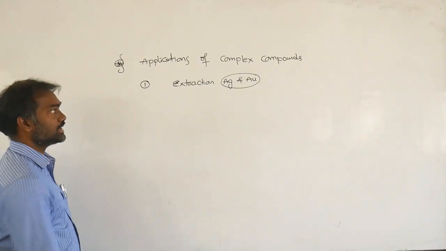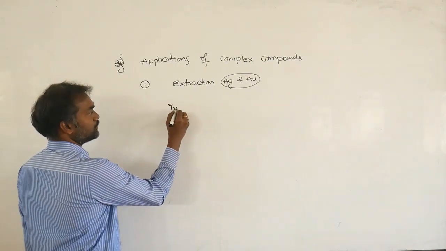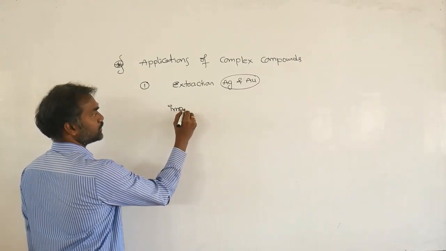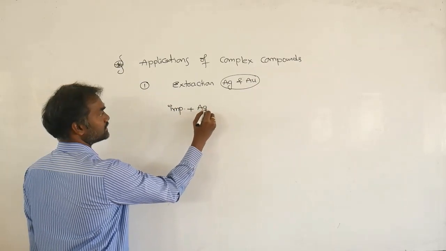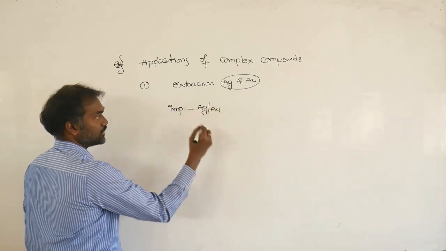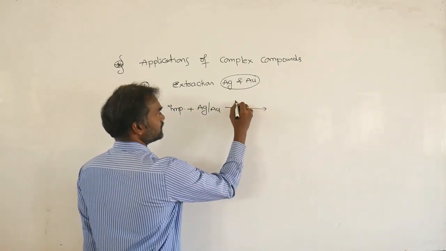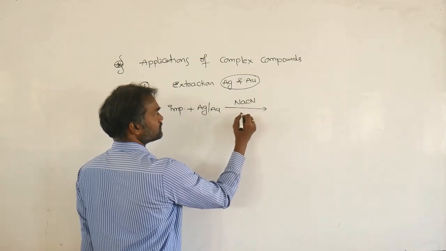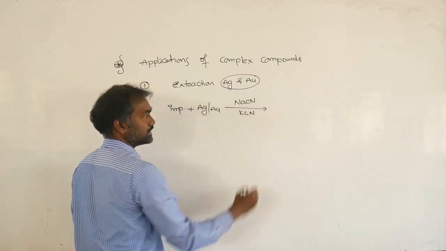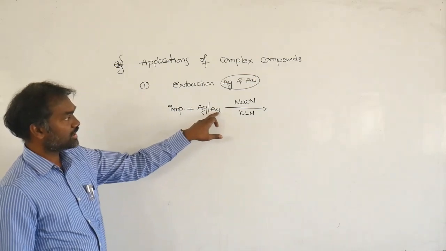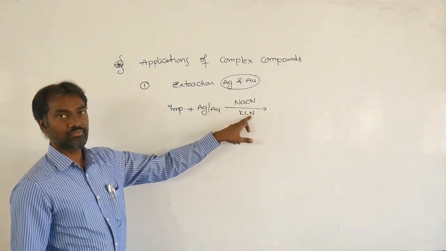So how are these extracted? Suppose impurities are there, and in that, silver and gold are there. Now it is treated with NaCN, sodium cyanide, or potassium cyanide. See, these are d-block elements. Cyanide is a strong field ligand.